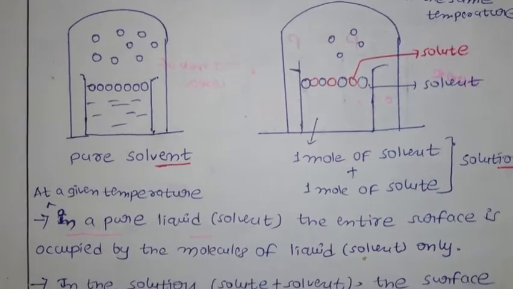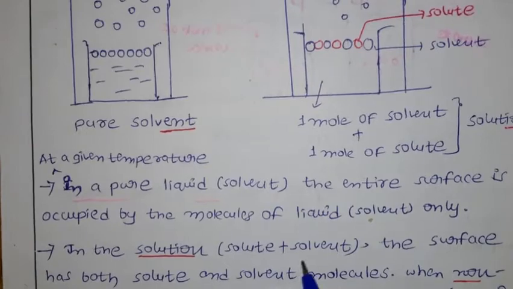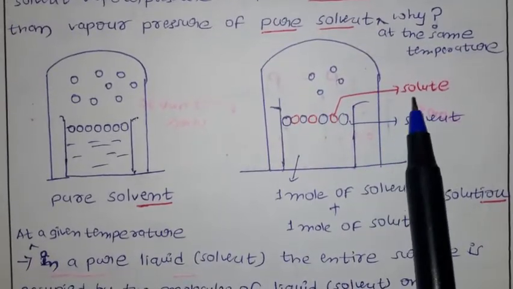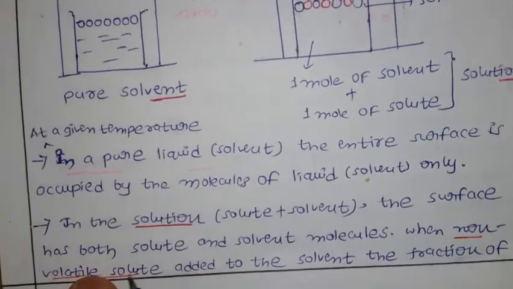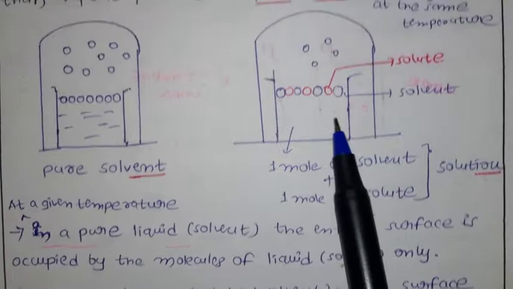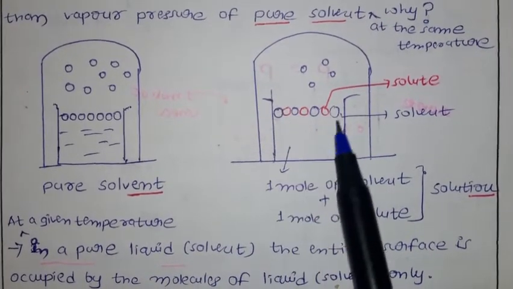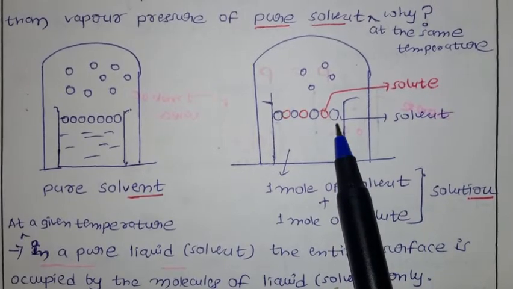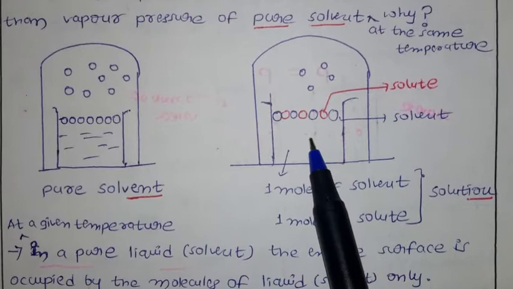In the solution, you have added the solute to the solvent. When you add the solute, the surface has both solute and solvent molecules. On the surface you can see the red color is solute and the blue color is solvent. So we have both solute and solvent at the surface of this solution.